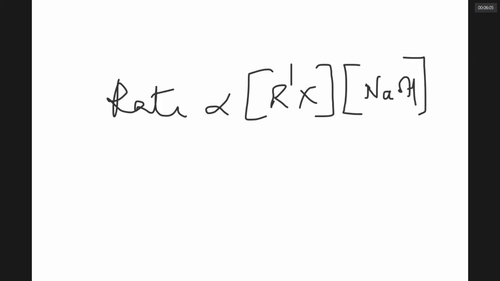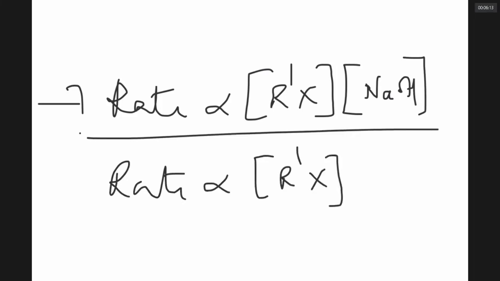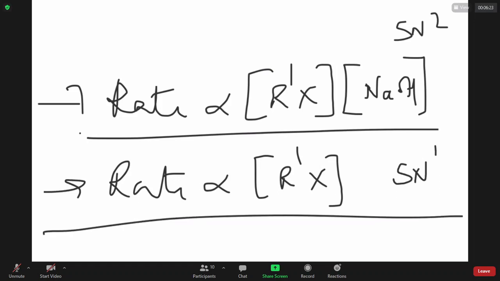Is it a possibility that the rate is directly proportional to R dash X only? If this is following path 1, we say SN2. If this is following path 2, we call it SN1. What could be your answer, sir? Is it option A or option B? How to decide?